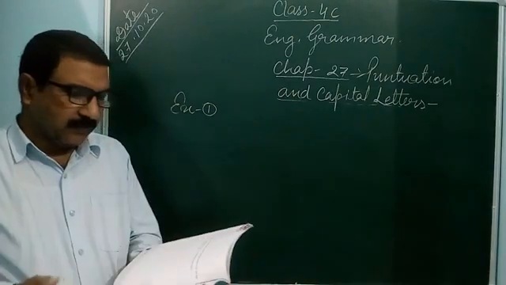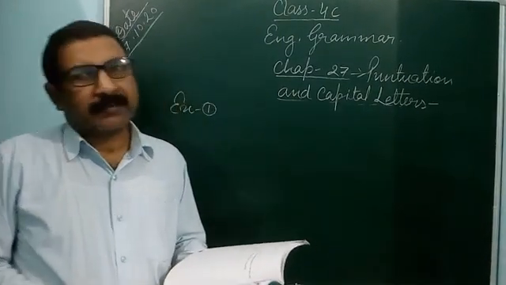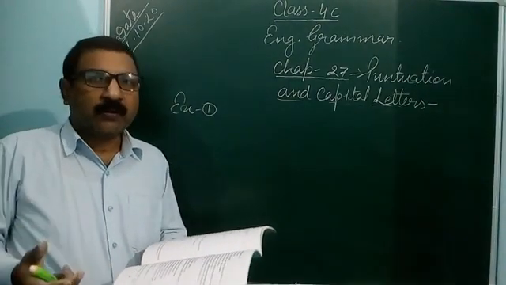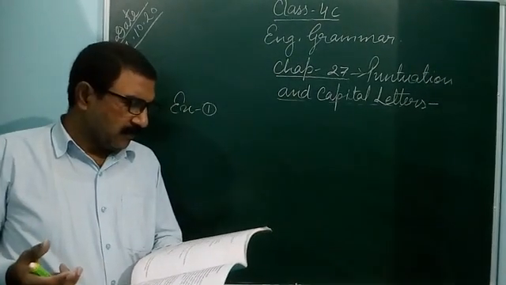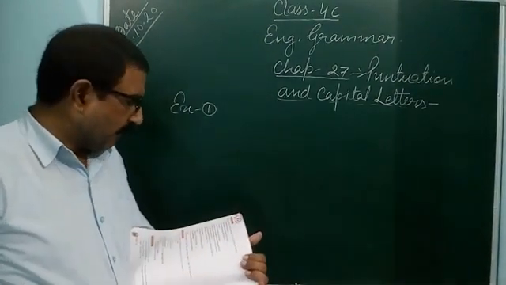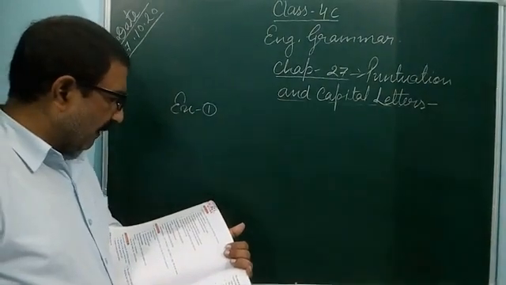In English 1, grammar, chapter 27, punctuation and capital letters, I had given exercise 1 to solve. I hope you have solved it, but you may match also. In the first question you can see, it is given, I am going to Paris in July.